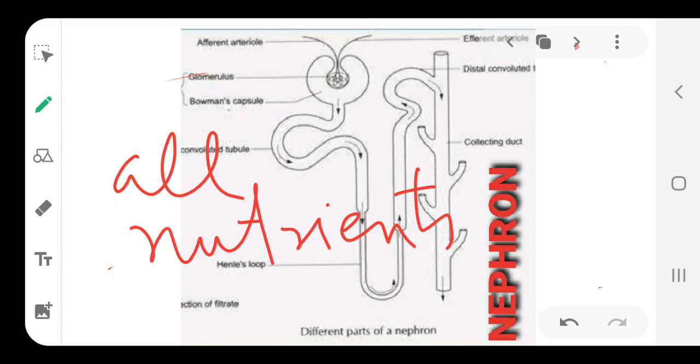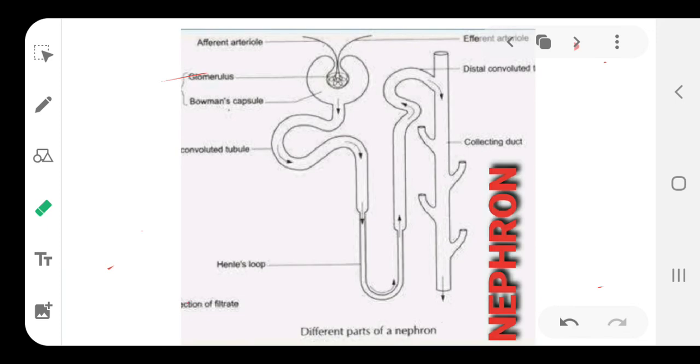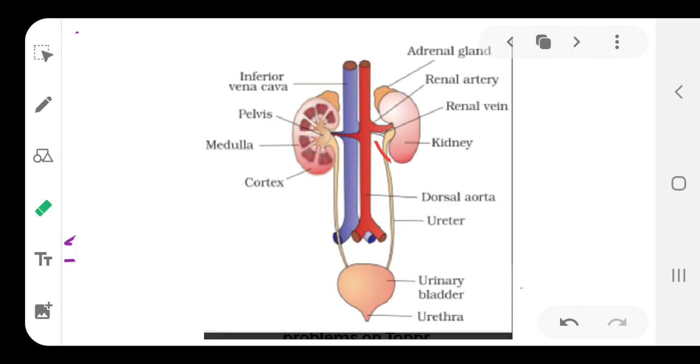Now, you should also know that these are processes performed by the kidneys.